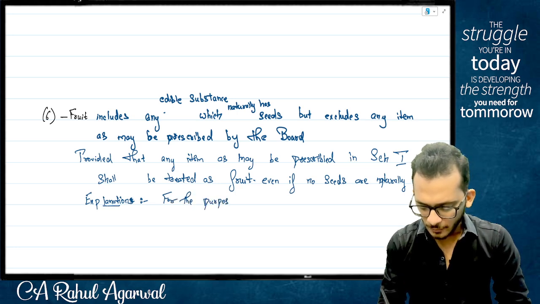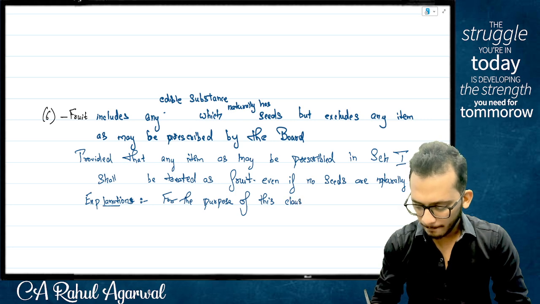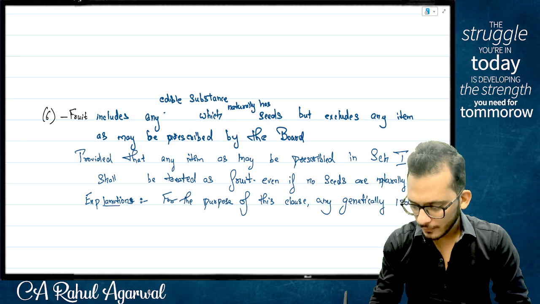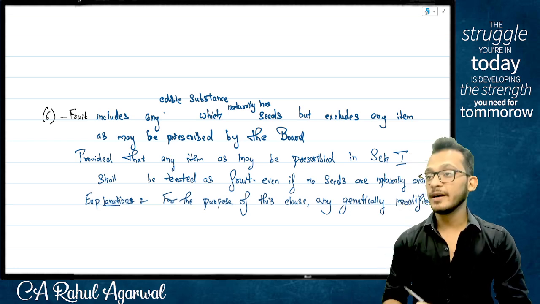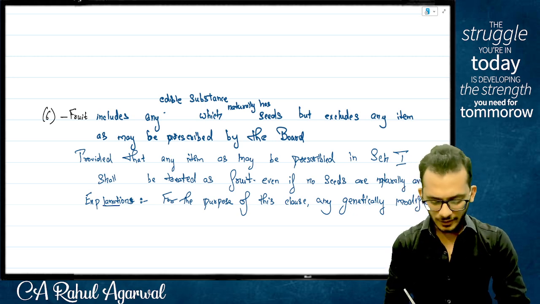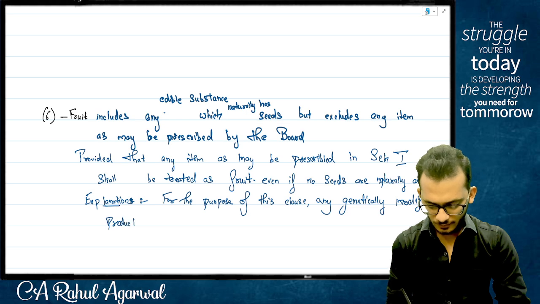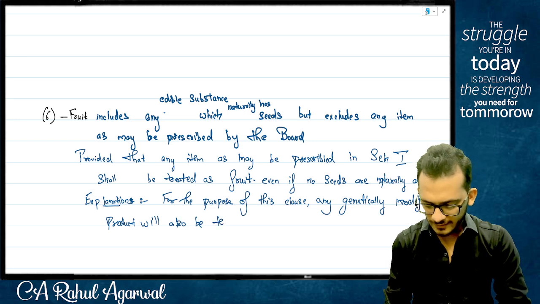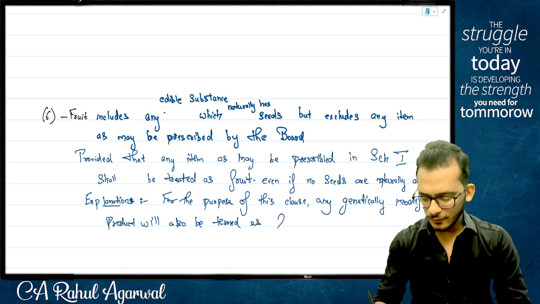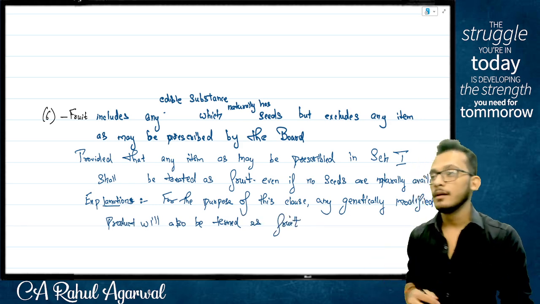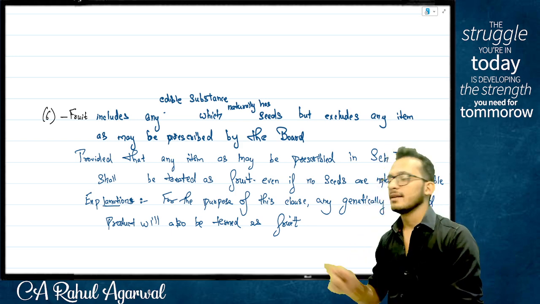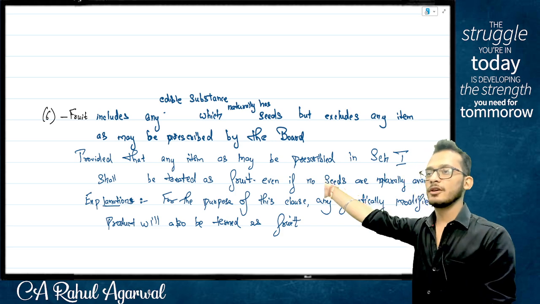Now I'm only putting one explanation, so therefore I'm saying explanation. People, are you putting it for the act or are you putting it for the definition? So you'll say: for the purpose of this clause, any genetically modified product will also be termed as fruit. Agreed, not agreed? Yes.